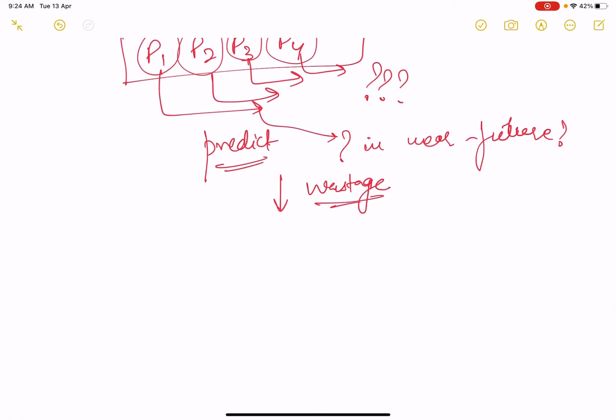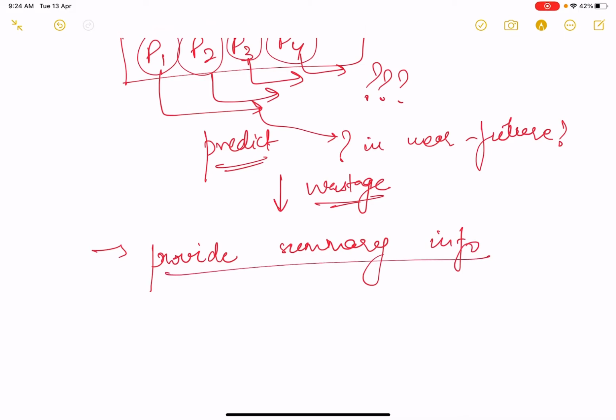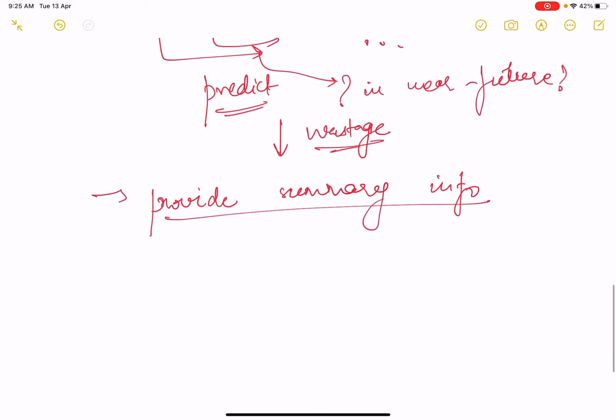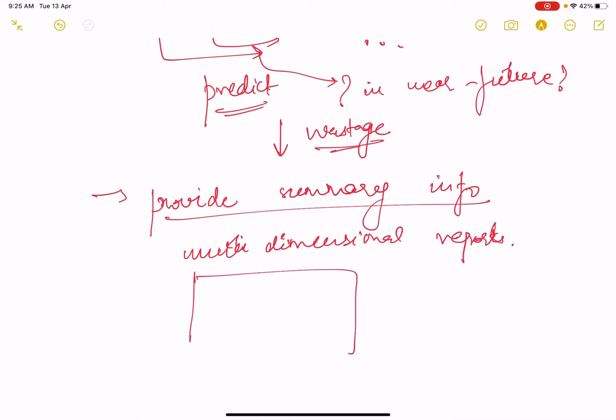Next is providing the summary information. If you have to provide the summary or information about whatever goods or products have been sold till now, we will pick up multi-dimensional reports. Now, what are these multi-dimensional reports? These are performed within the data cube.